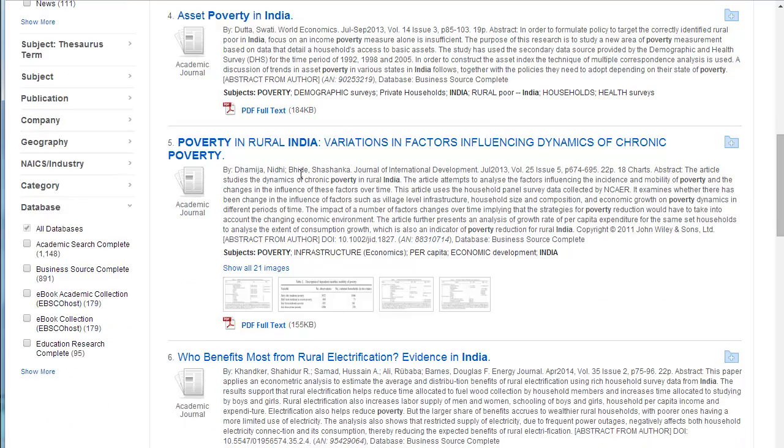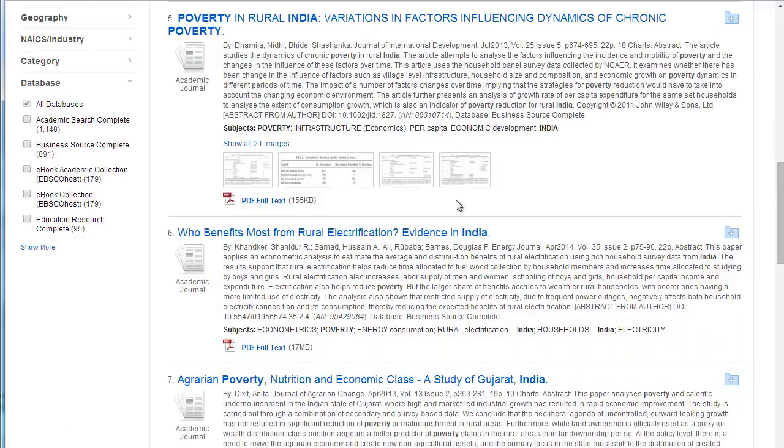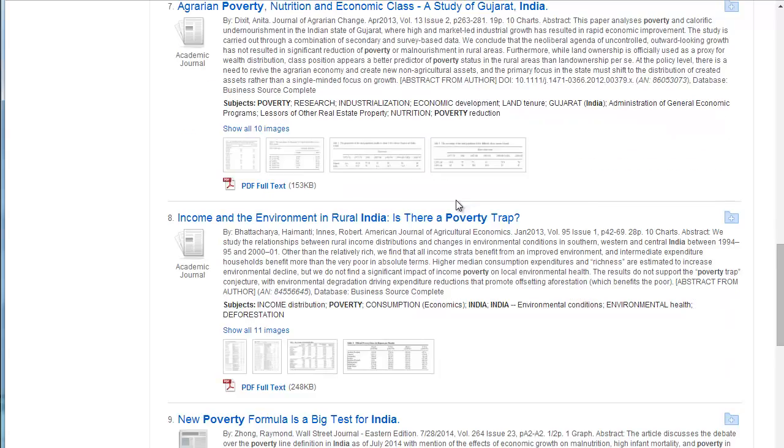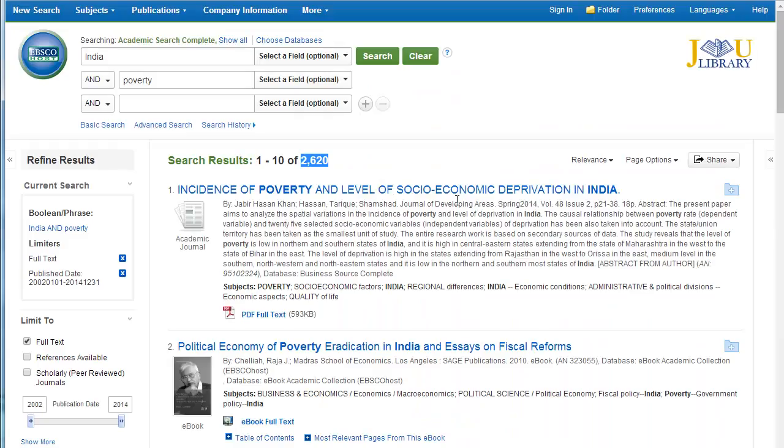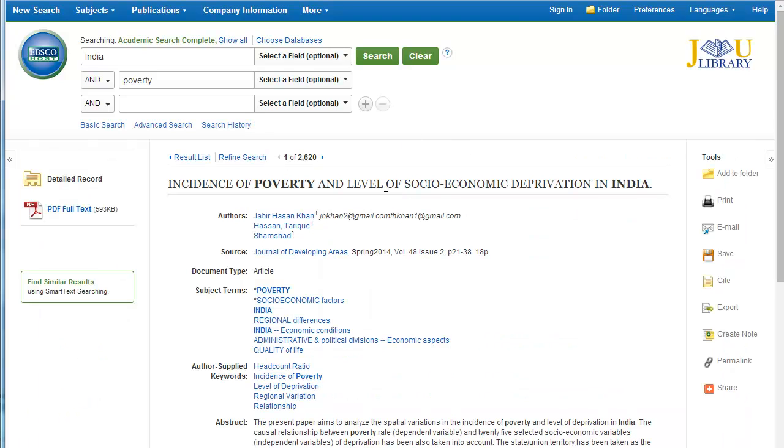Poverty in rural India, interesting. Income and the environment, a lot of really interesting choices. But this one really caught my eye. Let's take a peek. Journal of Developing Areas, super recent. And look at these hyperlinked subject terms, a fantastic way to further refine my topic.